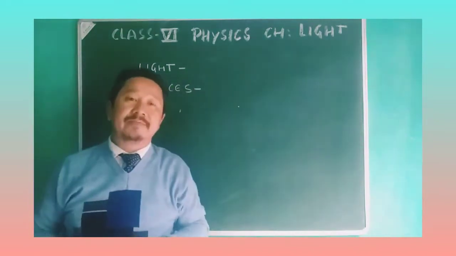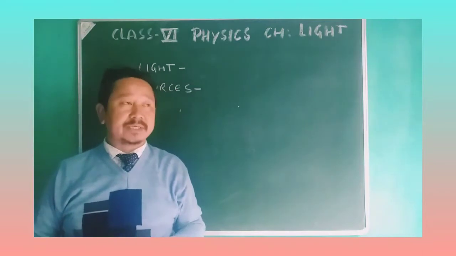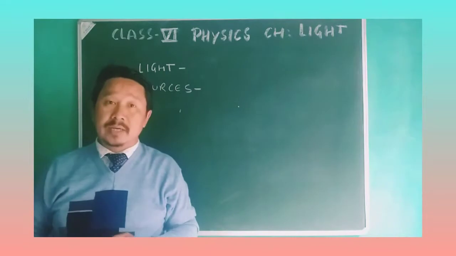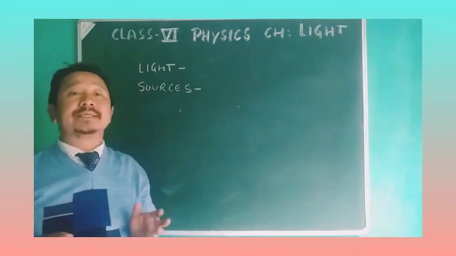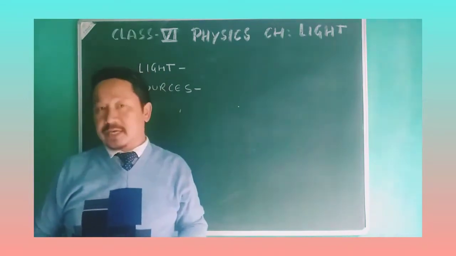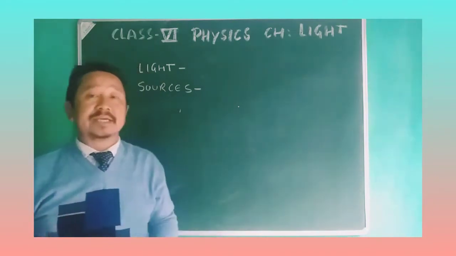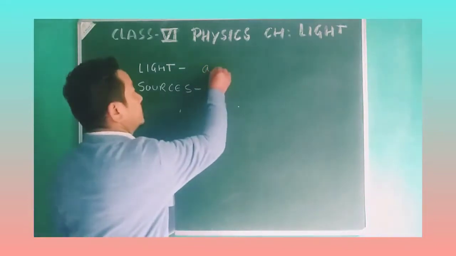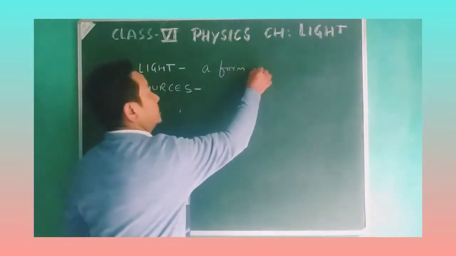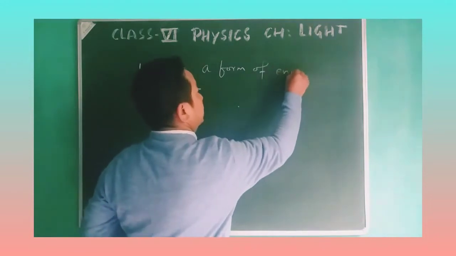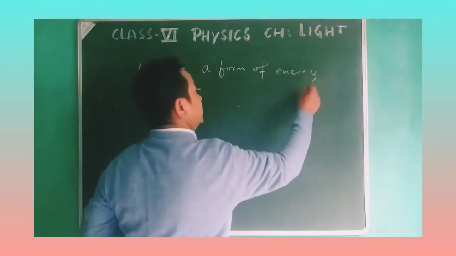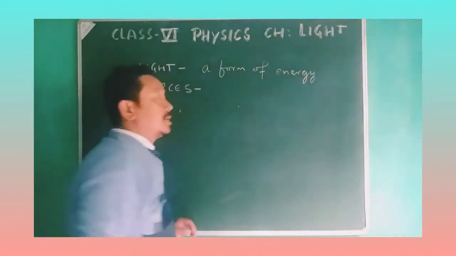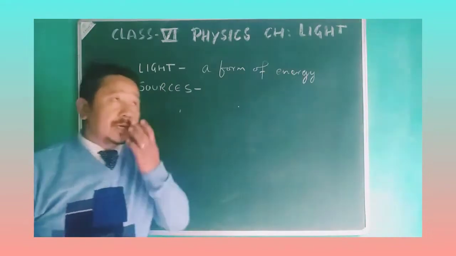Light is a form of energy. There are different forms of energy, but among them, light is also the one with the help of which we can see around. We can see the objects. If there is no light, nothing can be seen. So it is a form of energy.